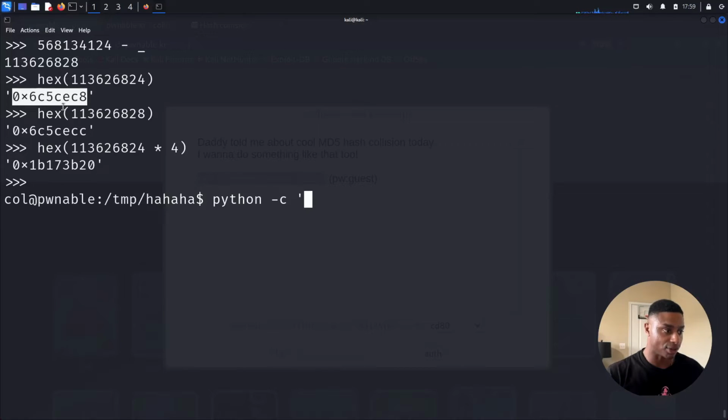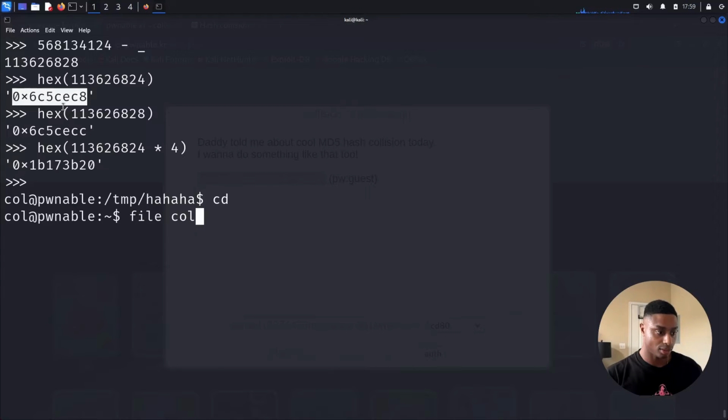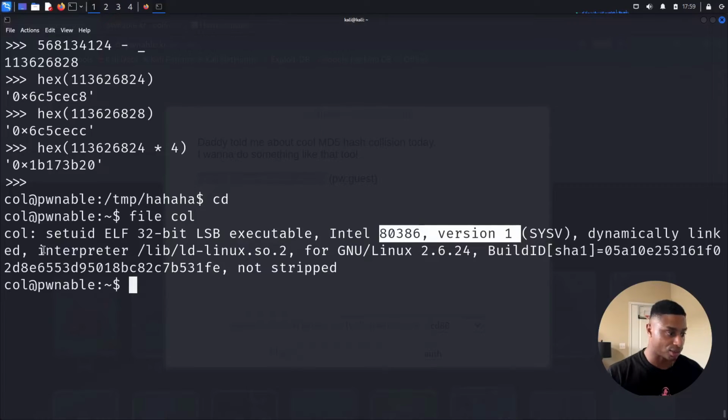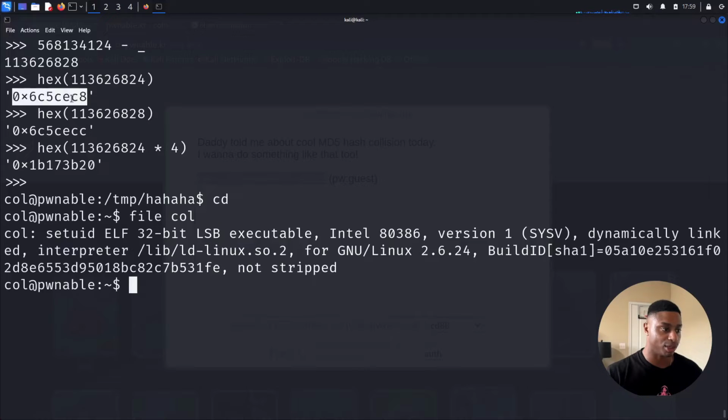So this is the hex value, but since this is the C programming language, and since I believe this is an Intel binary, let me go back to my home directory. Yeah, this is an Intel binary, right? It runs on Intel CPUs. It is Little Endian. I believe it says it here somewhere. Maybe I'm just not seeing it. But yeah, least significant bit. I believe this means Little Endian, and we need to swap the order of these bytes.